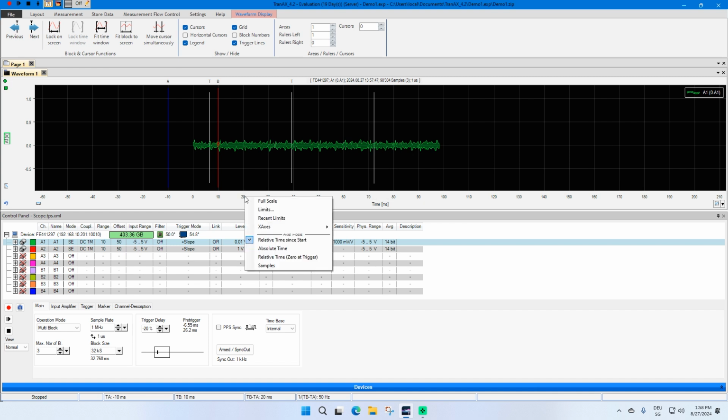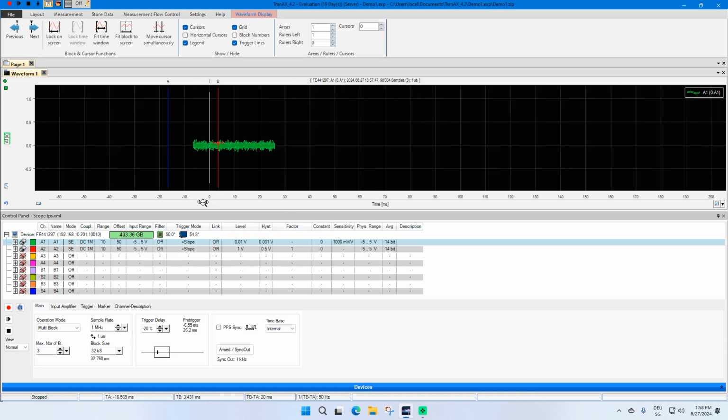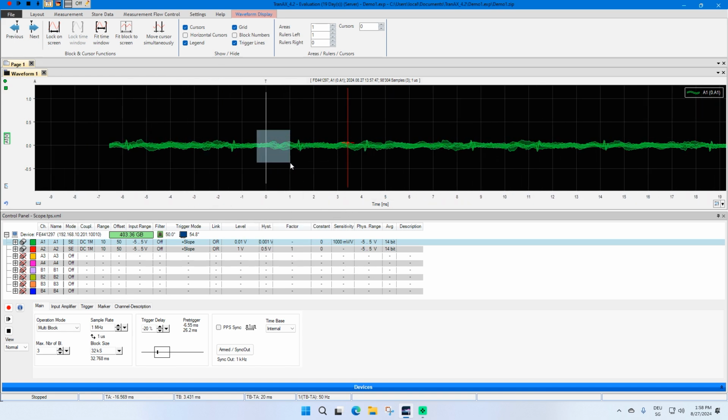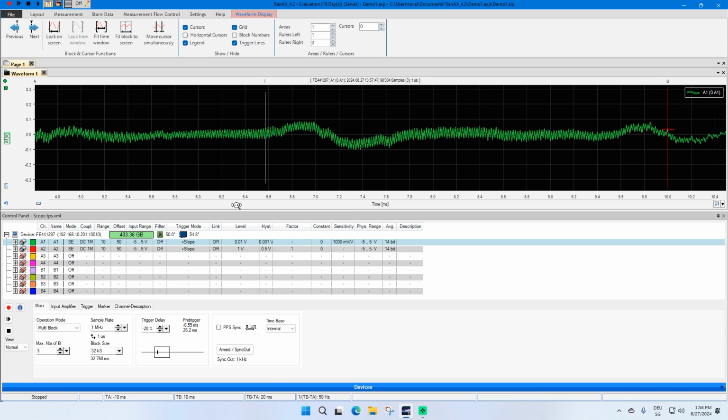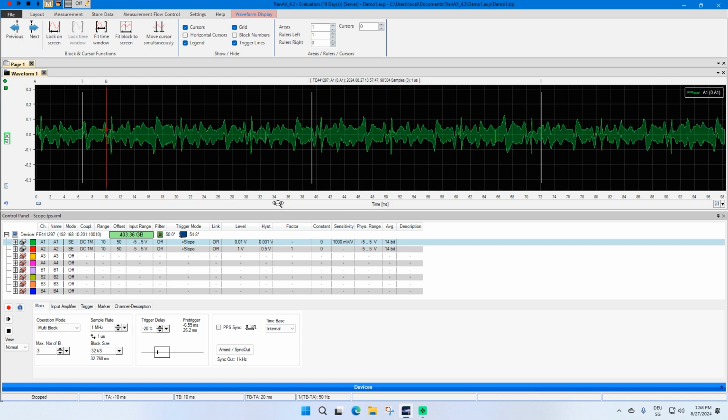If you want to see the blocks overlapped, you have to change the axis settings. For this, we change relative time with 0 at trigger, and all blocks are overlapped. You can switch back with right click on the x-axis and select relative time since start.